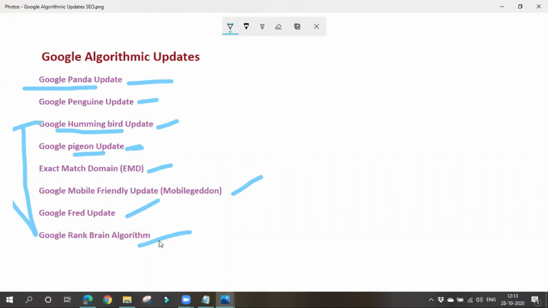These are all various algorithmic updates. If you follow any wrong practices, Google will hit us with these updates. These updates will be continuously changing and we will be getting newer updates. Every 6 months or 3 months, Google will be releasing many updates. Please stay updated on them, so that you will know what to do and what not to do.